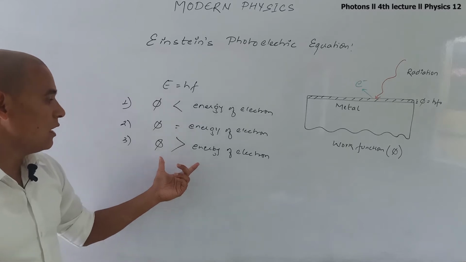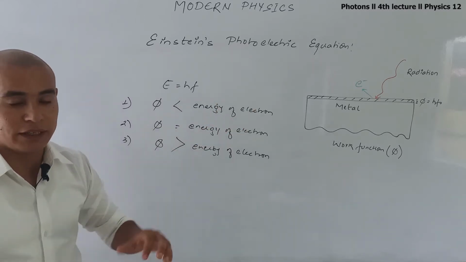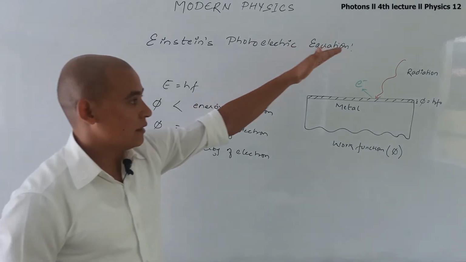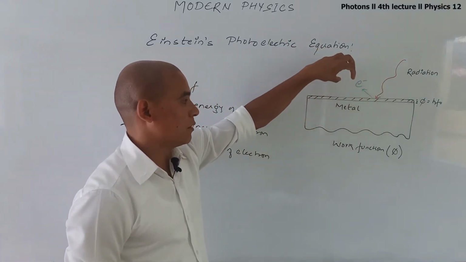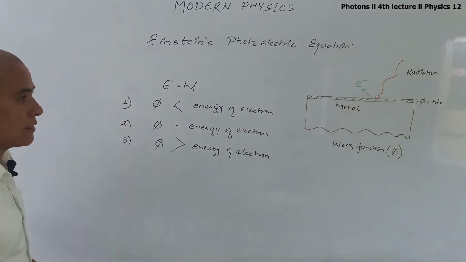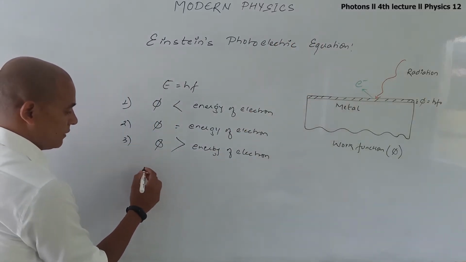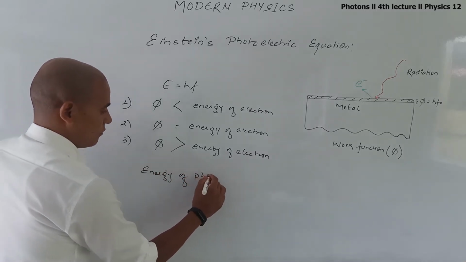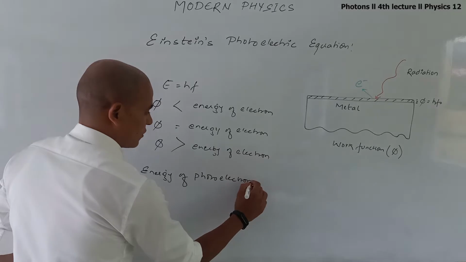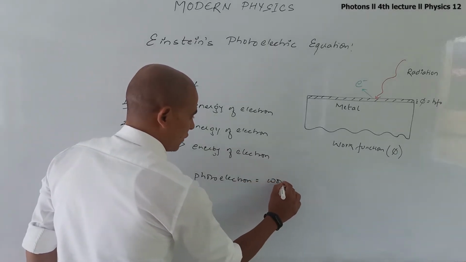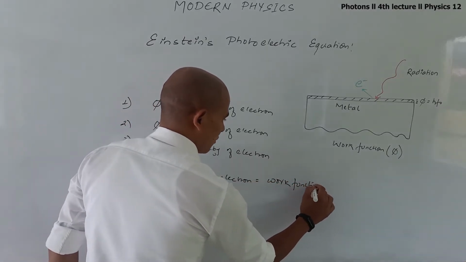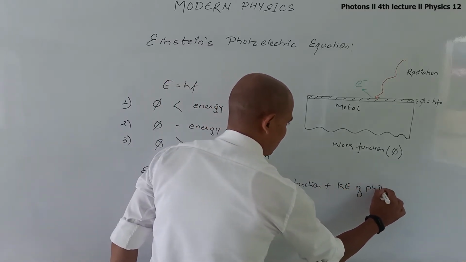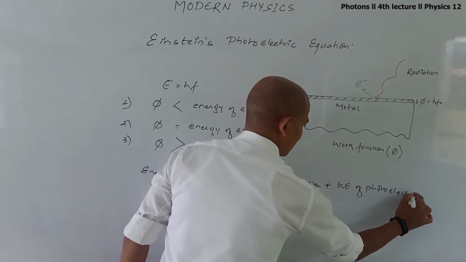And in the third condition, when the energy of the photon is very high, or the frequency is very high, then electrons not only are emitted from the metal surface, they also get accelerated, and our equation is given by: energy of photon equals work function plus kinetic energy of photoelectron.